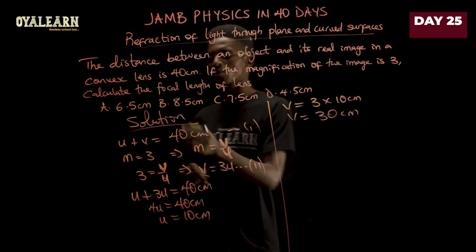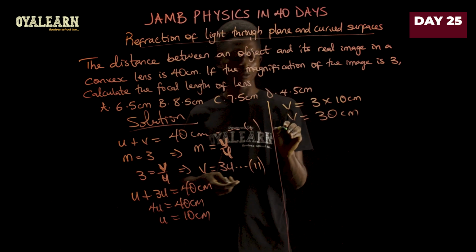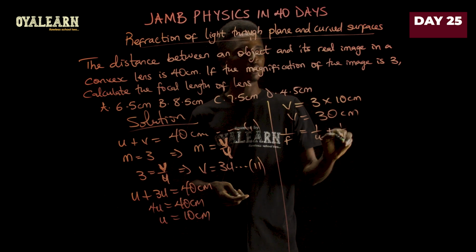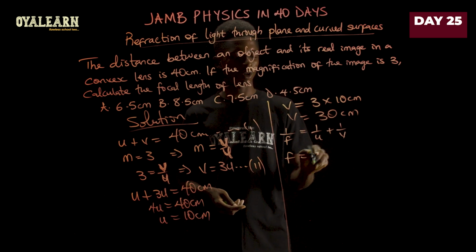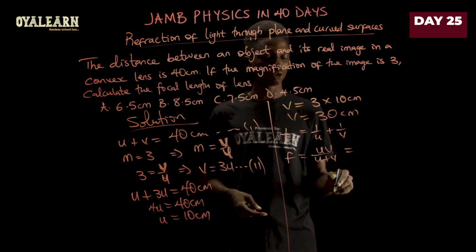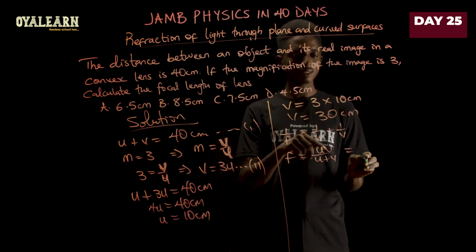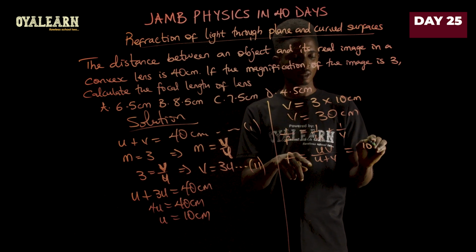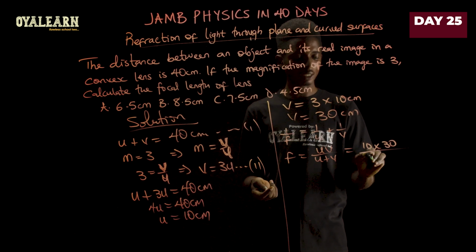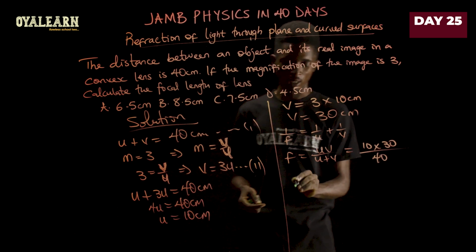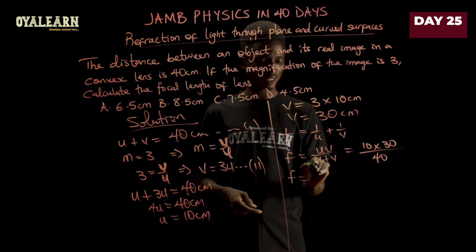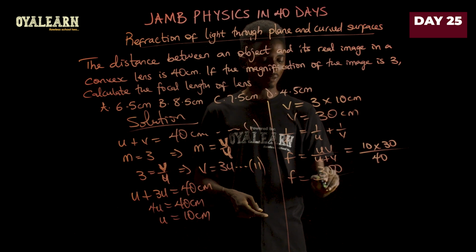So the question itself says we should find focal length, so we apply the lens formula. 1 over f equals 1 over u plus 1 over v. So we can then say f equals uv over u plus v. Now uv, that is, u is 10, multiplied by v, which is 30, over u plus v, that gave us 40. So f equals 10 times 30 will give us 300. Now divide that by 40.